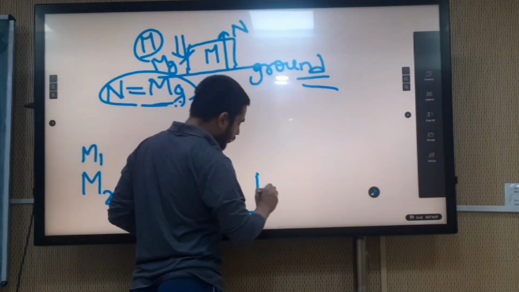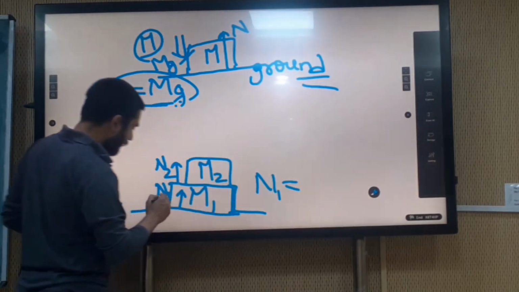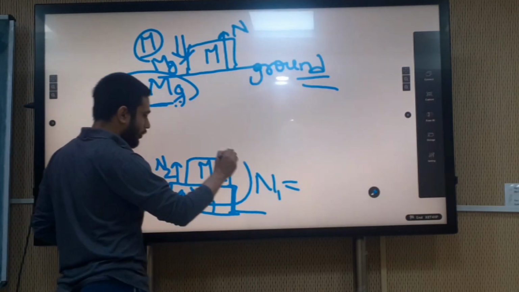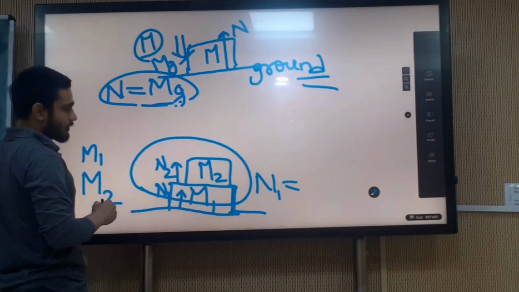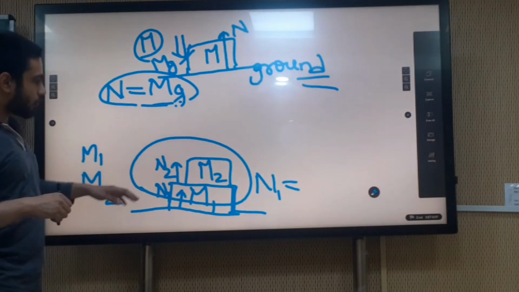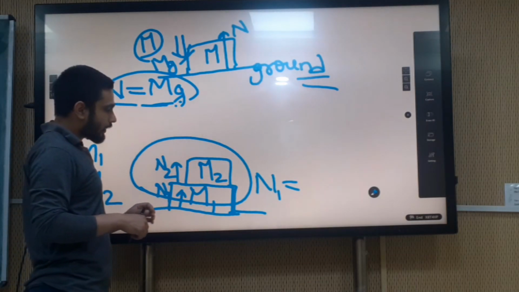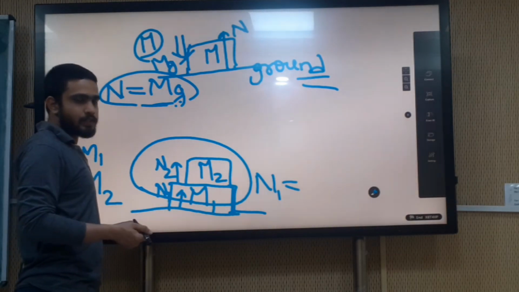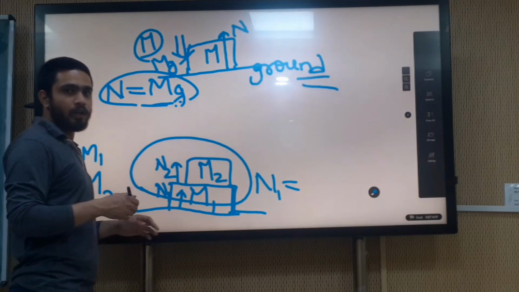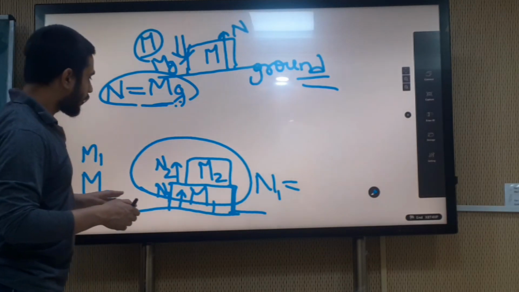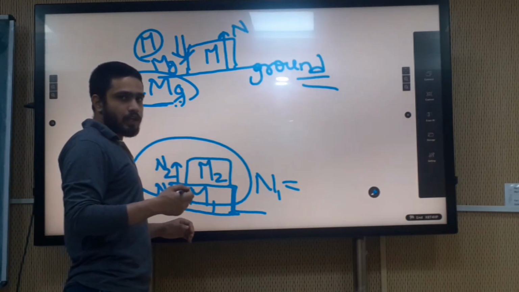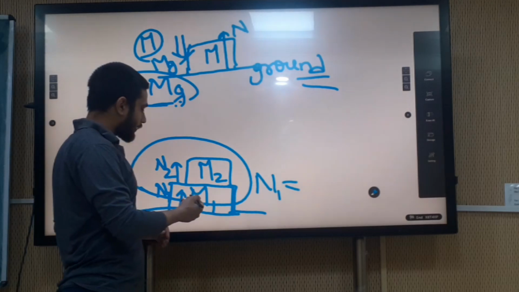For finding this N1, we will draw the system boundary. The system boundary is the boundary which covers all the components in it, and the forces which are inside the system boundary are not considered. Only the forces which are outside the system boundary are considered.